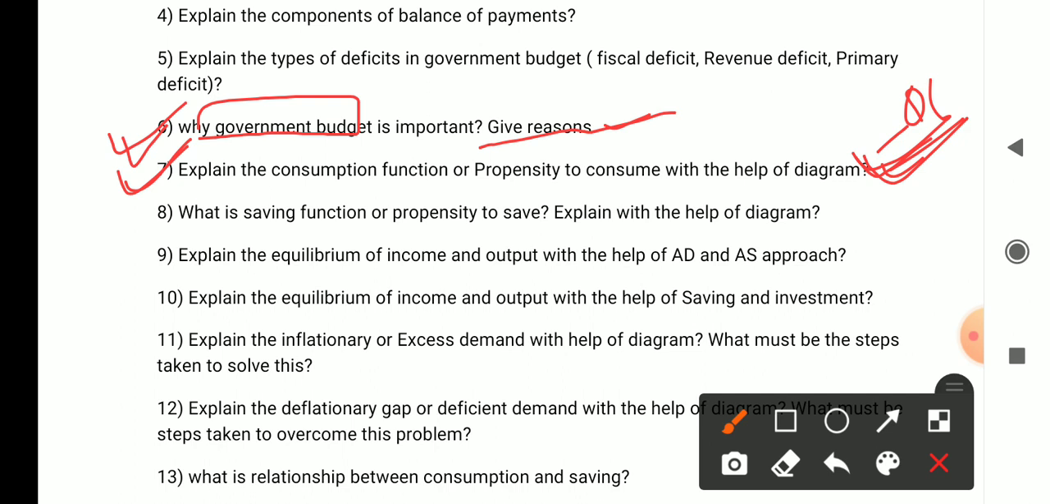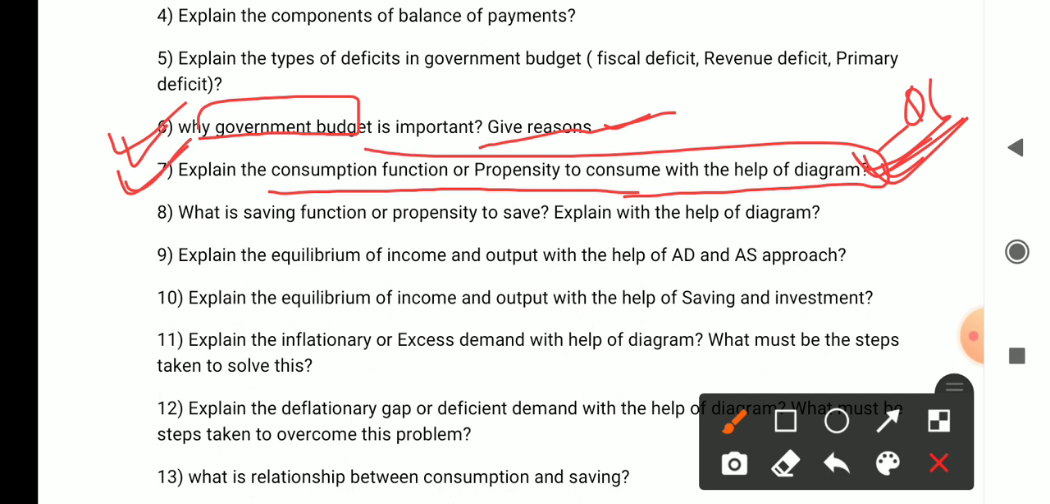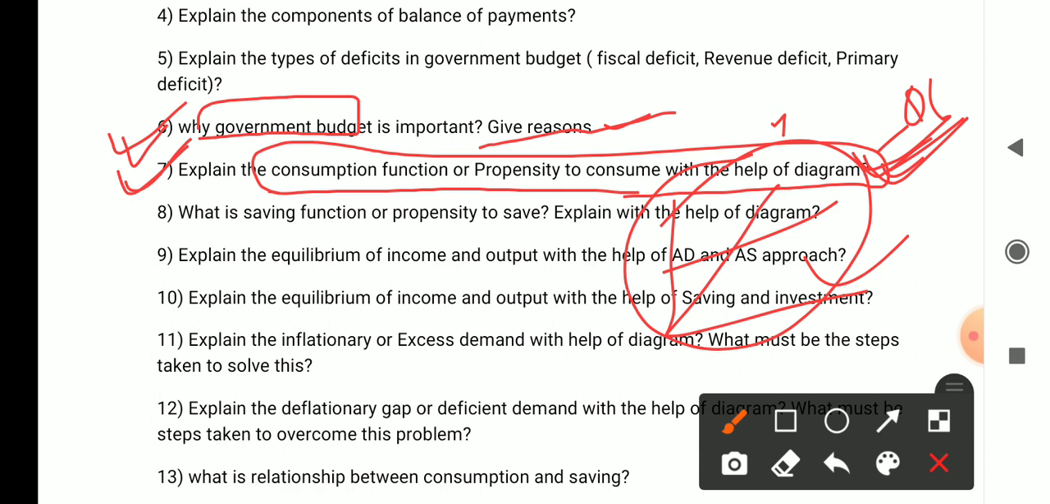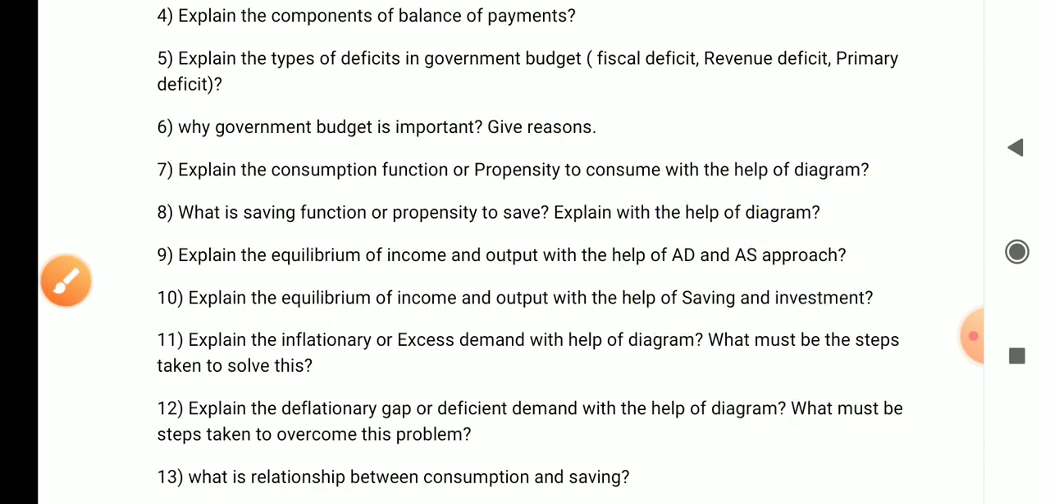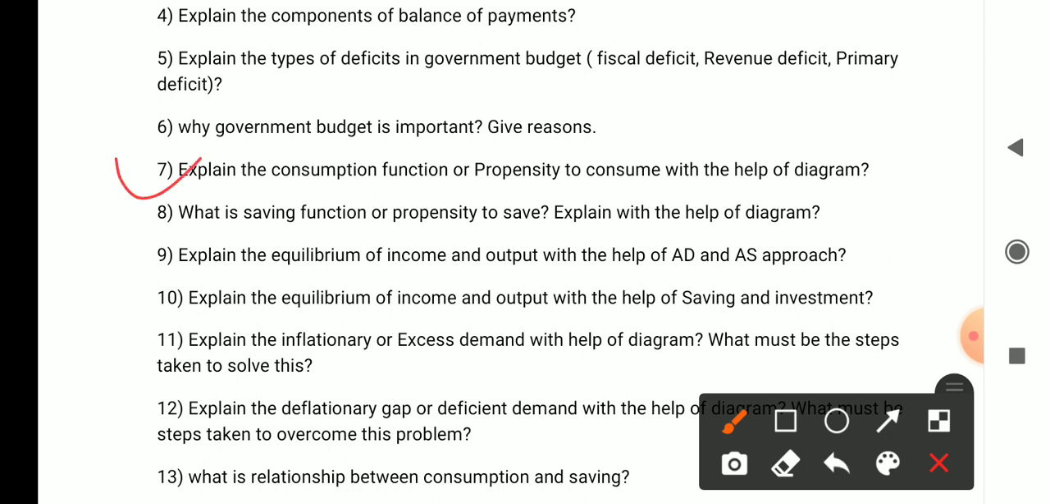Okay, the seventh question is: explain the consumption function, which is also called the propensity to consume, with the help of a diagram. So usually it is a functional relationship of consumption and income. Okay, you have seen such a diagram. Basically, you have to draw this diagram, label it and draw it well. I have already covered it in a video, you can watch it. This is very important for the 6 marks question.